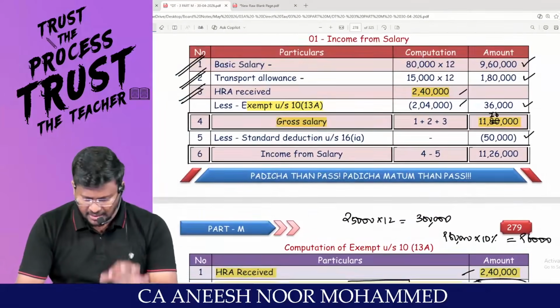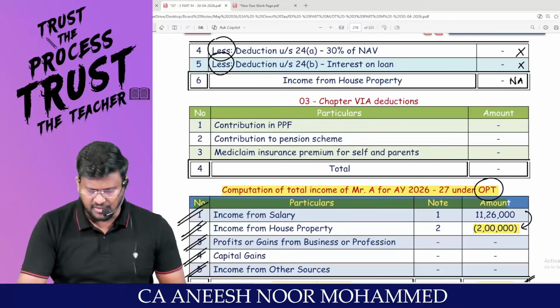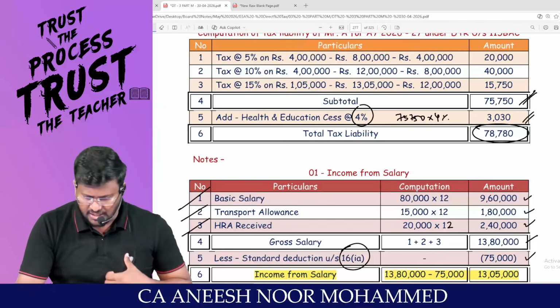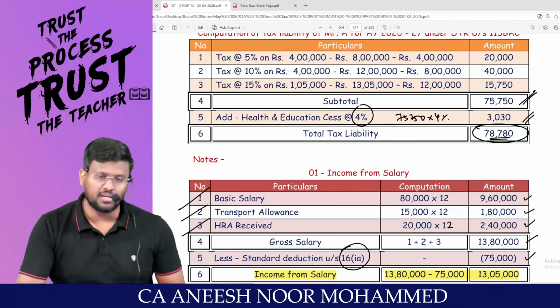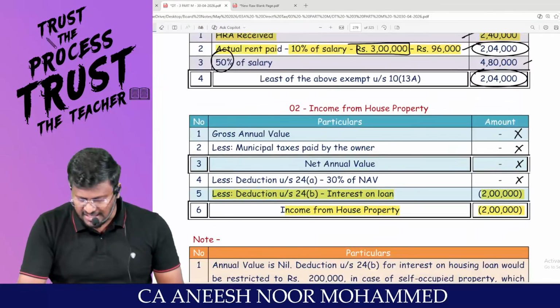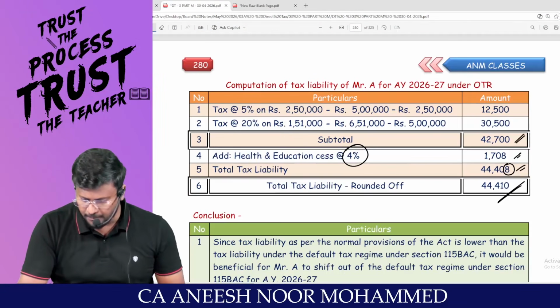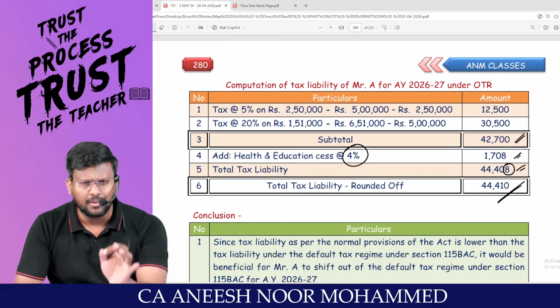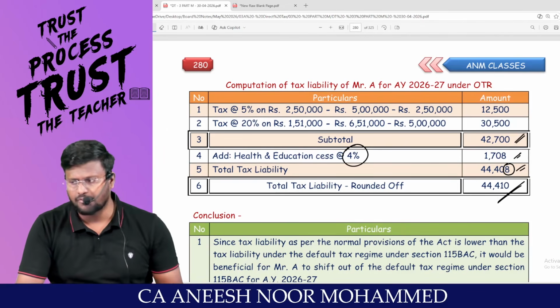So if this guy is traveling through the default tax regime, the tax liability for this guy will be 78,780. But if this guy is traveling through the optional tax regime, the tax liability for this guy will be 44,410. You tell me, as a chartered accountant, which route you will prefer.